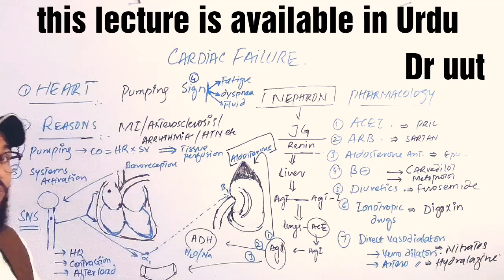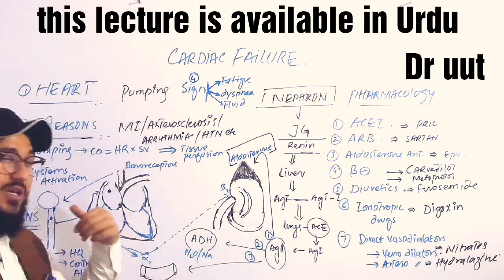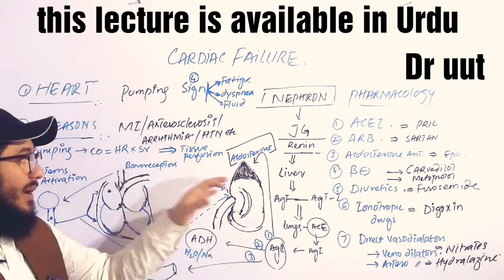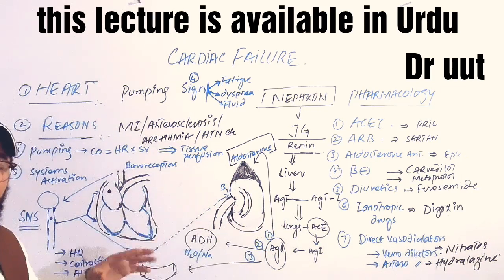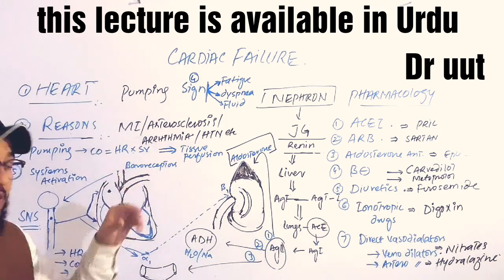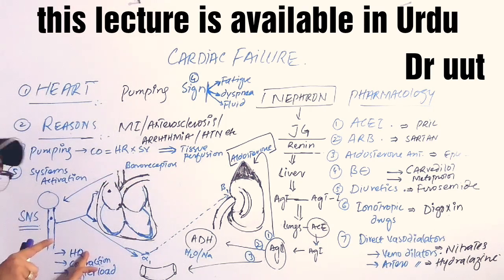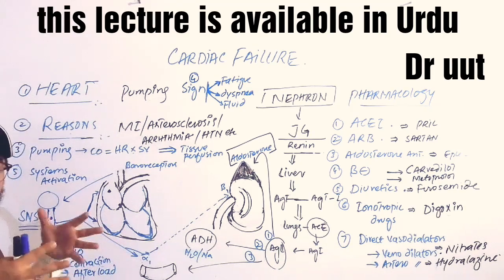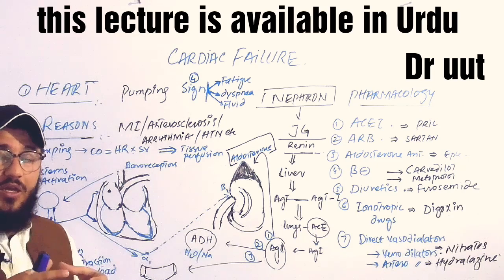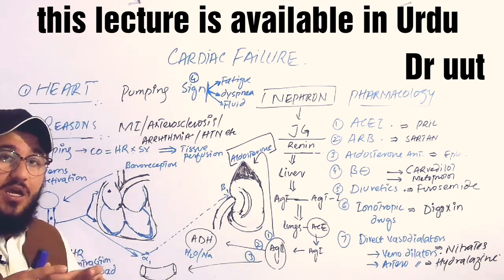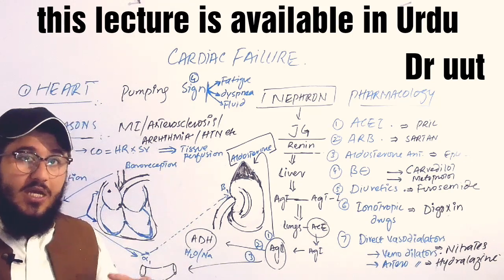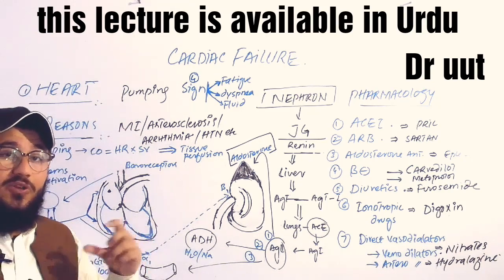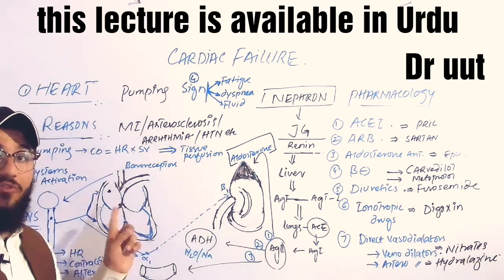Like this the cardiac output will increase by two ways: by means of the sympathetic activation, and by means of the RAS system. When these systems are time and again activating and bringing the cardiac output back to normal, they are increasing the heart rate, increasing the contraction of the heart, afterload, preload, meaning they are bringing the heart into stress time and again. Now this stressful situation may remodel the shape of the heart. This cardiac remodeling may happen, due to which a worse condition of cardiac failure may develop.